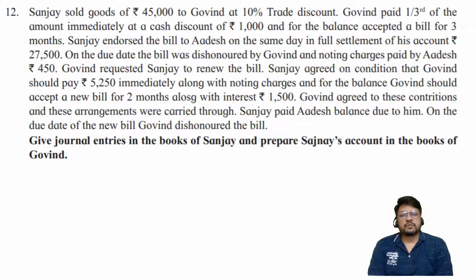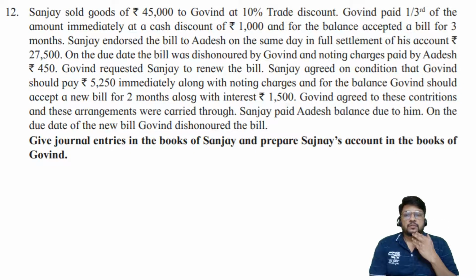Govind requested Sanjay to renew the bill. Sanjay agreed on the condition that Govind should pay rupees 5,250 immediately along with noting charges, and for the balance Govind should accept a new bill for 2 months also with interest of rupees 1,500.